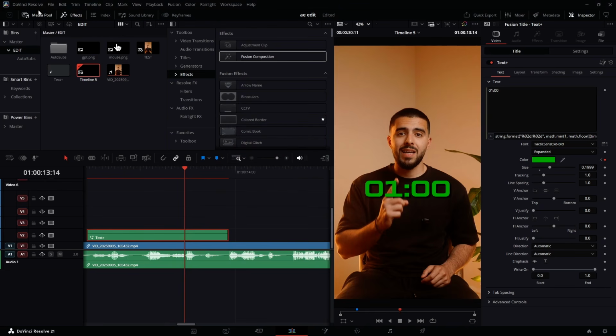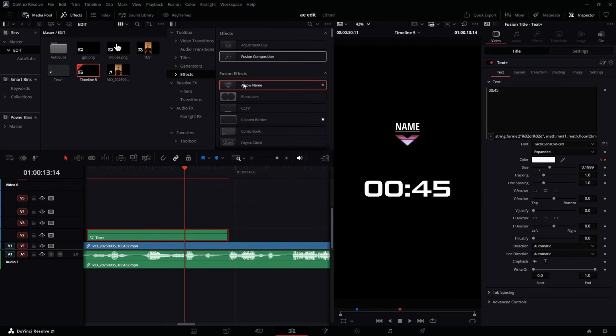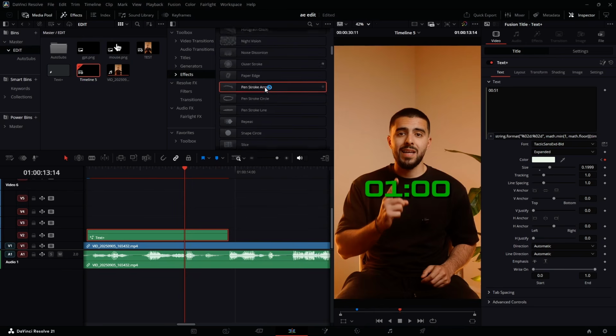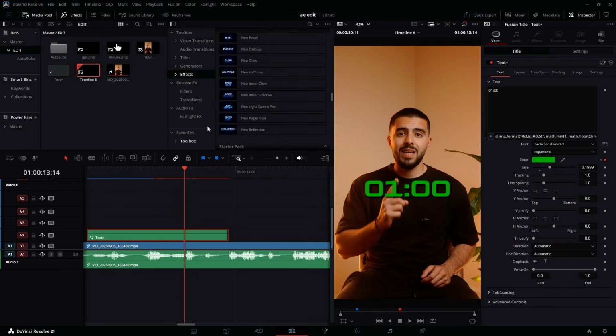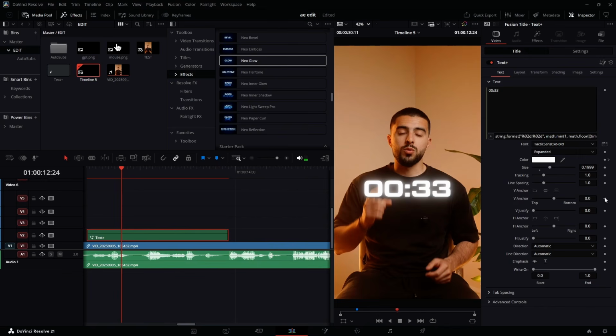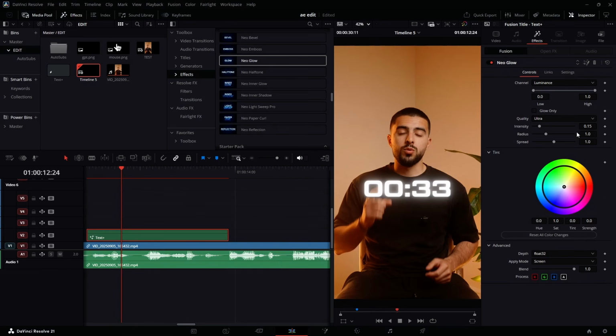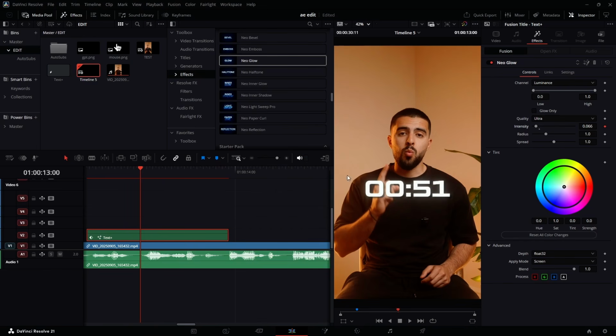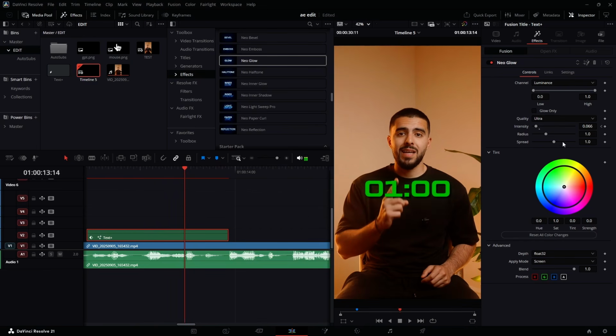So now what you need to do next is just come to effects, so you can scroll down and I'm going to add a new glow to this one. So let's just come to where the effect is and reduce it down to somewhere around here. And you can even keyframe the glow, maybe from here, keyframe the intensity, and increase the intensity when it gets here. It depends on you, and then you can reduce it again when it gets here. So it depends on you.